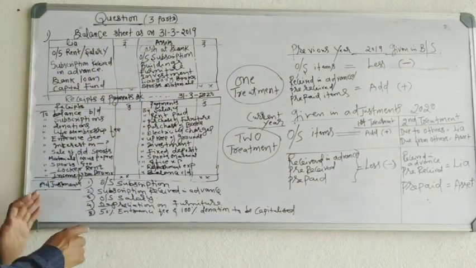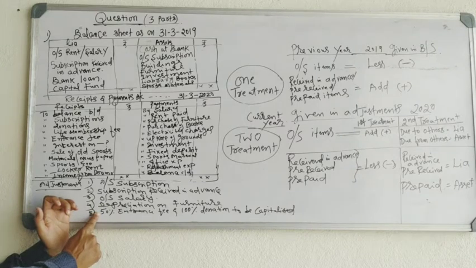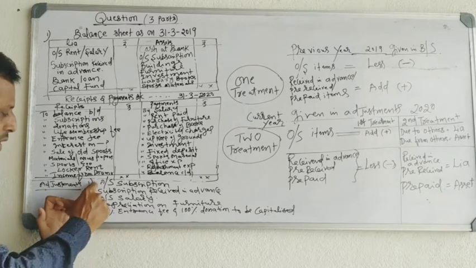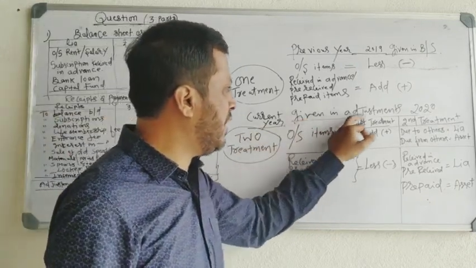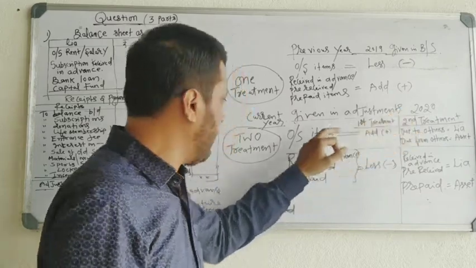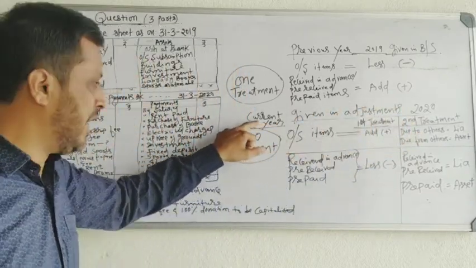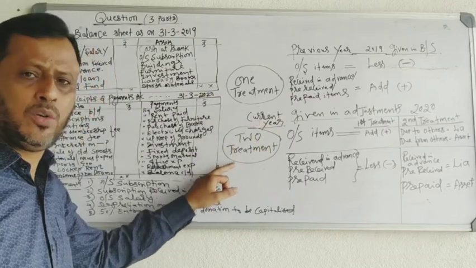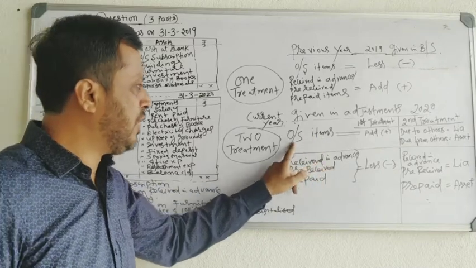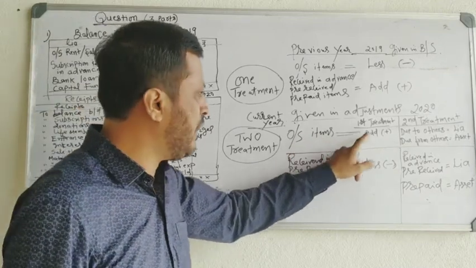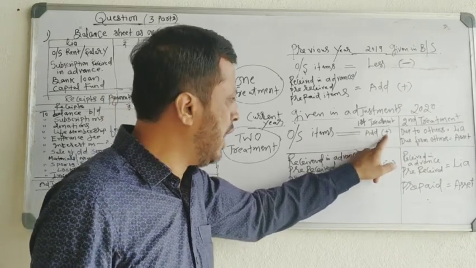Now next, outstanding items and pre-received items given in the adjustment. What do we have to do? Items given in the adjustment belong to the current year, so you have to do two treatments. First, go to the outstanding items. Outstanding items given in the adjustment, you have to add.